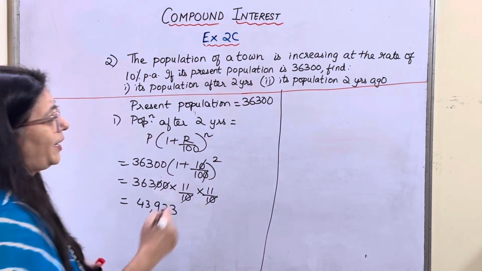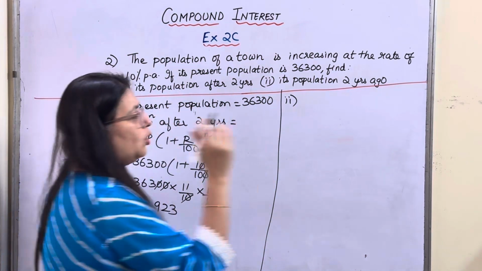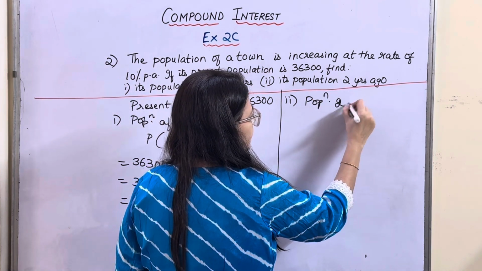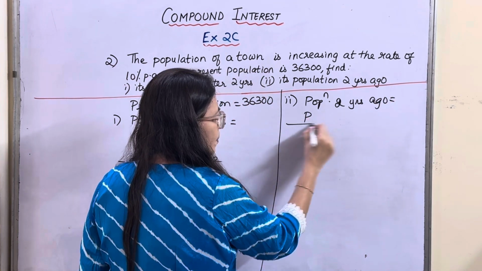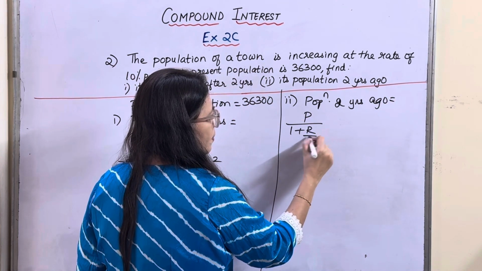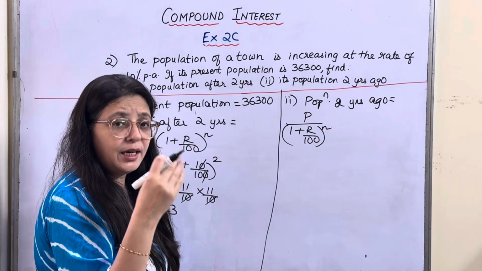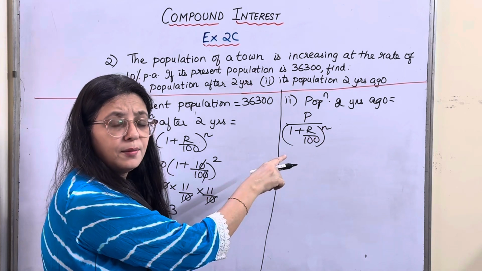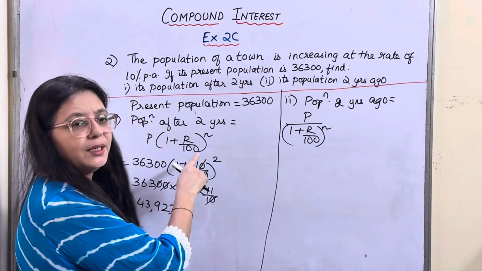Okay, come on now. The second part is, what is the population 2 years ago? So 2 years ago, what is the formula? The formula is P upon (1 + R/100) raised to n. When you are taking a time which is ago, you will put it in the denominator. When you are taking ahead, you will multiply it.